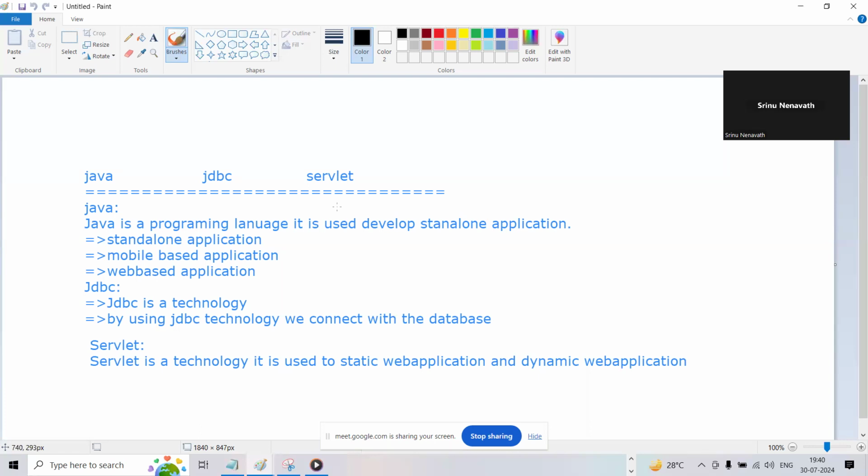So we can create that application, and first of all we will see how we can implement a static web based application and how we can run it on a server. For that purpose, I'm going to create one servlet application, guys.